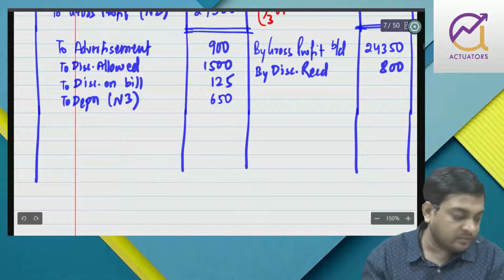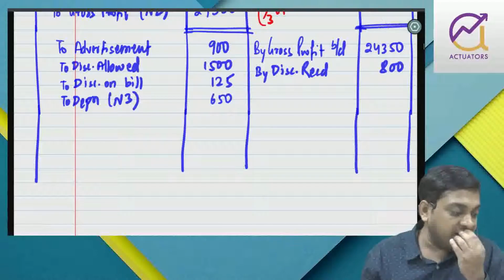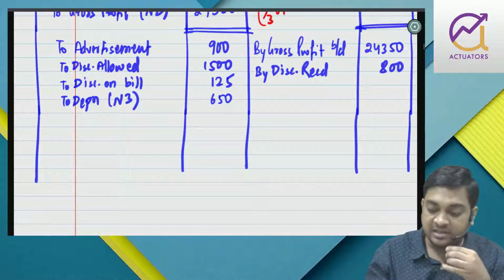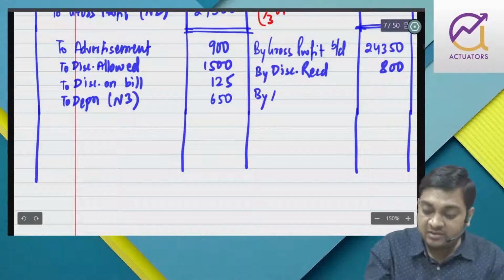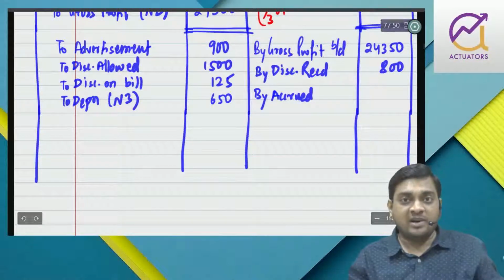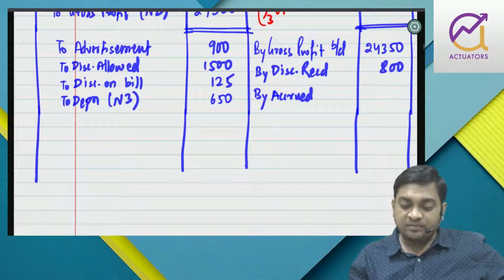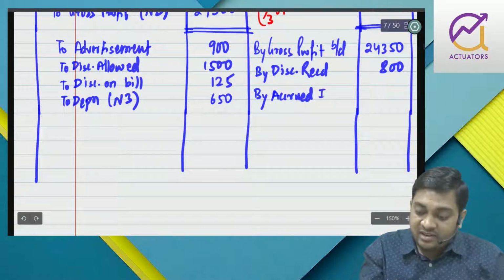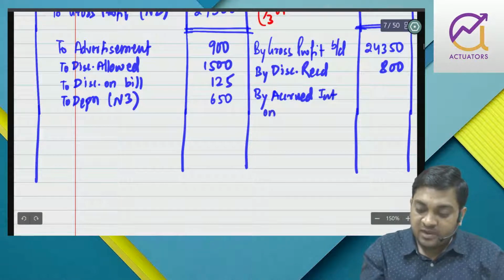Now, then we have investment carrying annual interest of 4%. So interest on the investment has not been received, so I'll show it as accrued. Last class we did the loan from Lakshman problem, right? In that we showed outstanding interest. So when you invest, you have the right of receiving interest. So accrued interest on investment.